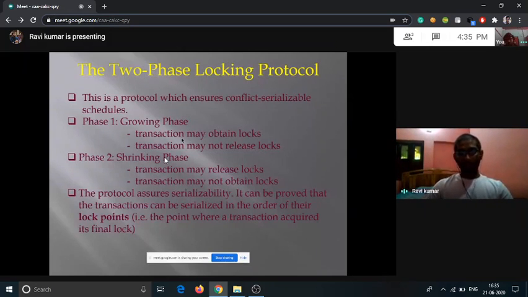There is a point called the lock point that comes in between, after the growing phase ends and the shrinking phase starts. That plays an important role in checking the serializability of two or many transactions.